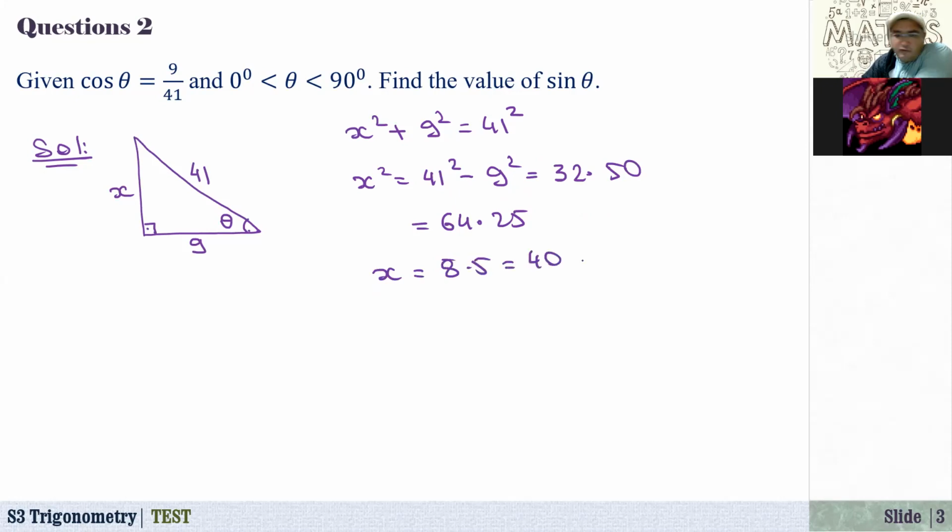That's equal to 40. So now from here, sine of theta is equal to opposite side, that is 40, over hypotenuse, that is 41. And since theta is between 0 and 90, we have only one possible value.